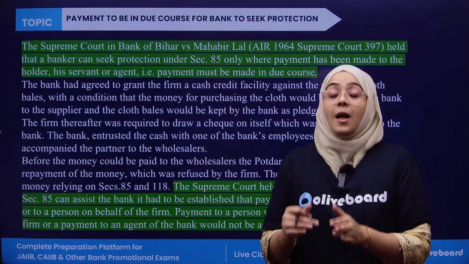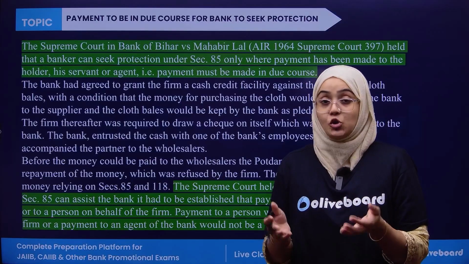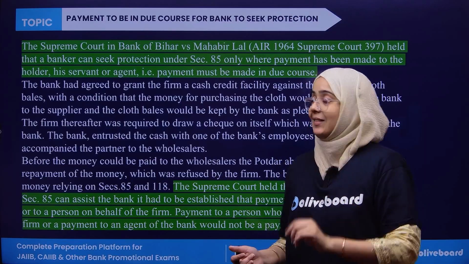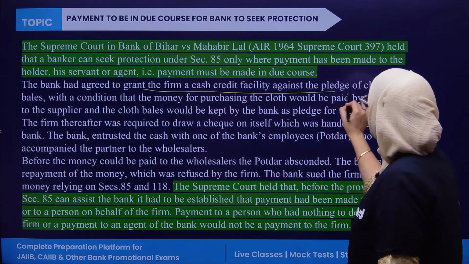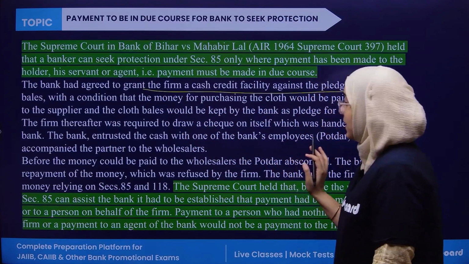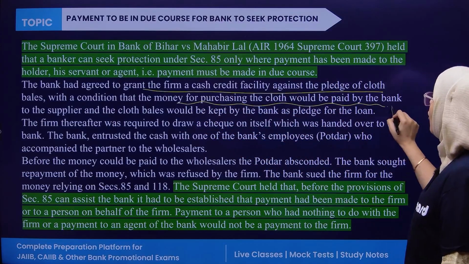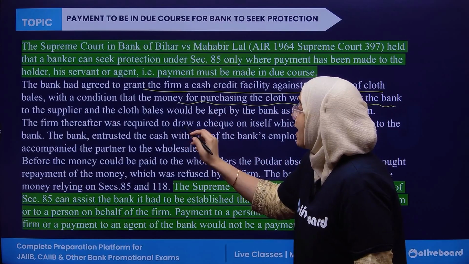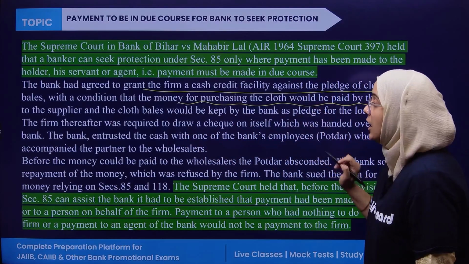In this case, the bank is not liable for any type of compensation in case of fraud. Let us discuss the case. The bank agreed to grant a firm a cash credit facility against the pledge of cloth bills. The money for purchasing the cloth would be paid by the bank to the supplier, and the cloth bill would be kept by the bank as the pledge for the loan.